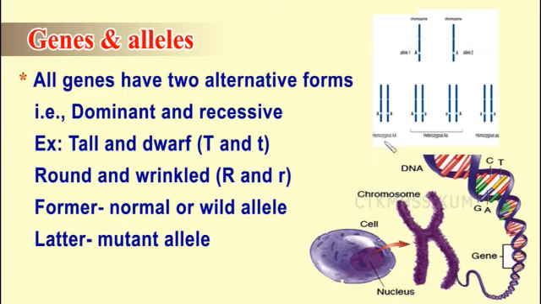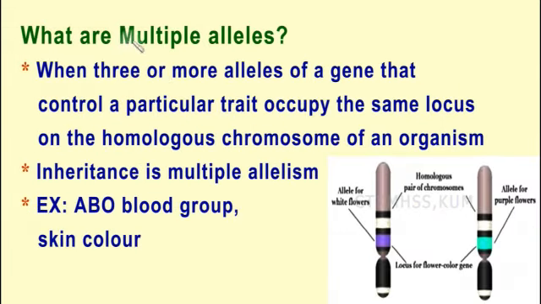So this can exist either in the homozygous form or in the heterozygous form. Homozygous means both are the same; when both are dominant, we call it homozygous. But if one is dominant and the other is recessive, we call it heterozygous. Homozygous can be either homozygous dominant or homozygous recessive. Sometimes both can be dominant, or sometimes both are recessive, then we call it homozygous recessive. Now we are clear what an allele is.